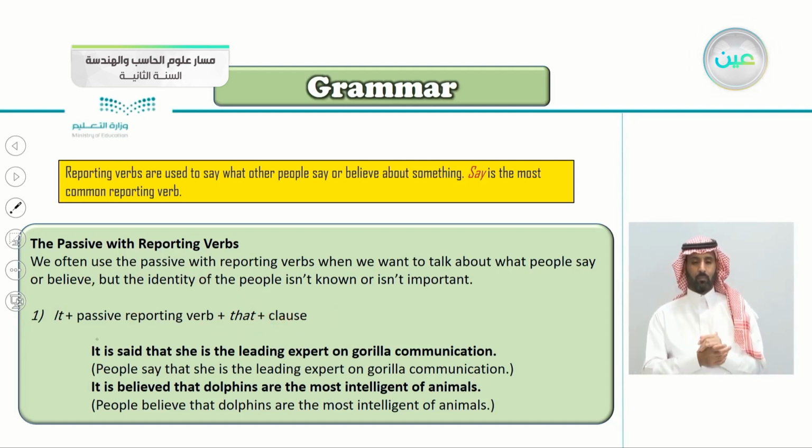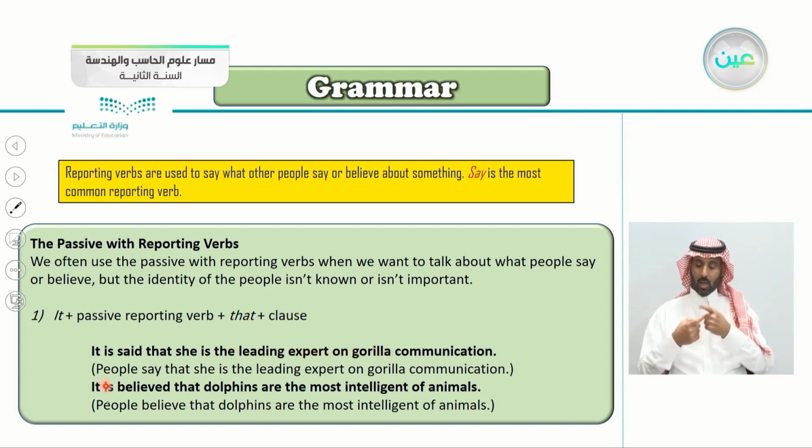So for example, it is said that she is the leading expert on guerrilla communication. The passive reporting verb here is said. The original sentence was, people say that she is the leading expert on guerrilla communication. So we want to change it into passive. We say, it is said that she is the leading expert on guerrilla communication.